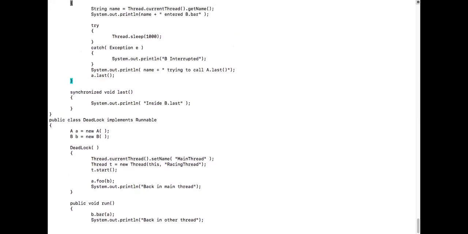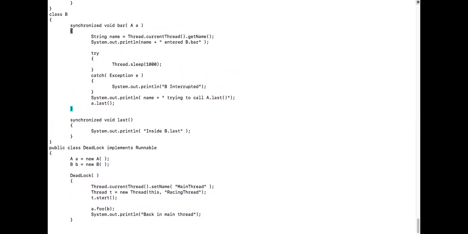So we are here. We have come to the bar method and we are passing A's object, correct? Now what happens? It says current thread dot get name, so it will give the thread name. And then it prints that this thread entered B dot bar. And then it will go to sleep, correct?